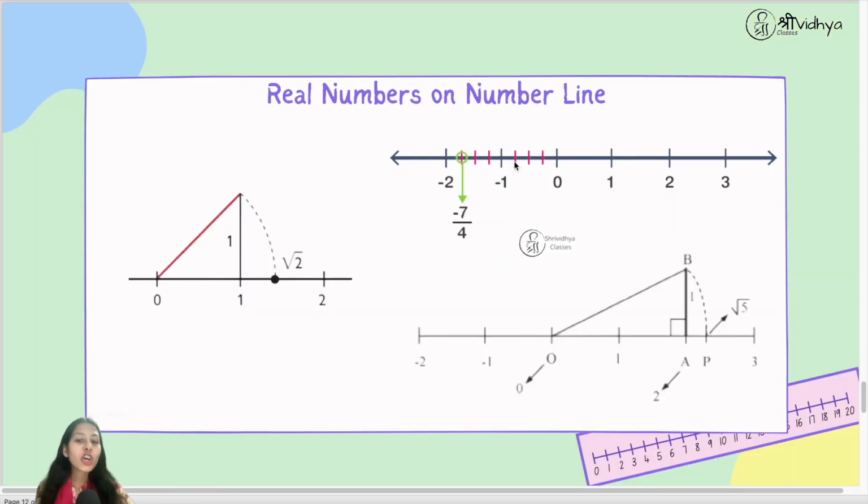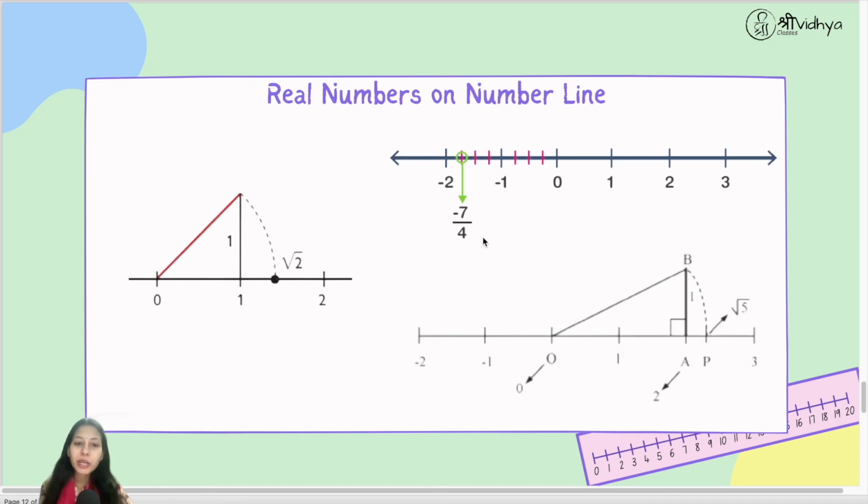Alright, so all the real numbers can be represented on the number line. So you can see minus 7 upon 4, which is a rational number, is represented on this number line. Root 2 is also represented on the number line between 1 and 2. Root 5 is also represented on the number line between 2 and 3. Right?